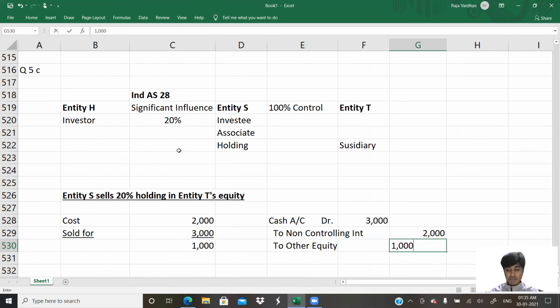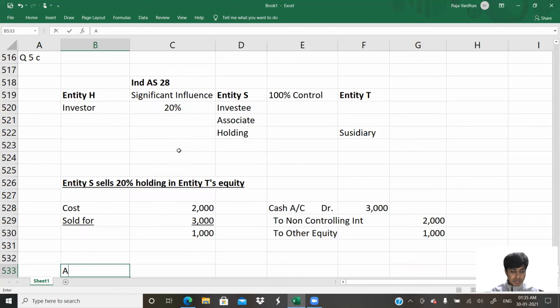This is that profit element. Now, when this happens, the cash of entity S will increase by 3,000, net assets will decrease by 2,000, so 1,000 will be increased in other equity. This is all happening in the books of the entities. On this 1,000, which is like profit, 20% will belong to entity H, so their net assets will increase. Now let us see what Ind AS 28 says. As per Ind AS 28.